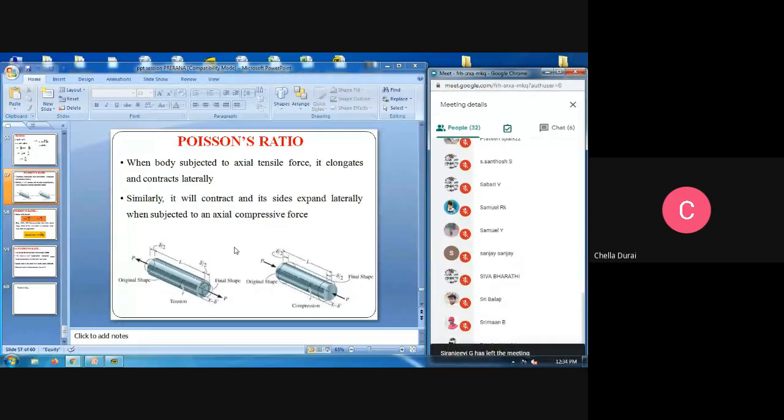Next one, Poisson ratio. Similarly, it will contract and its sides expand laterally when subject to axial compressive force.